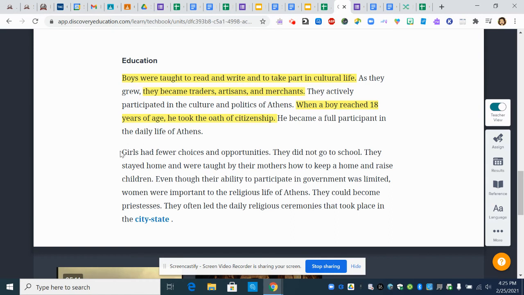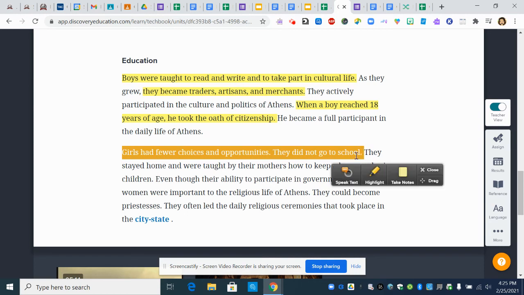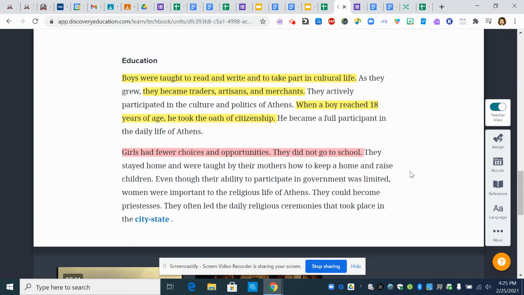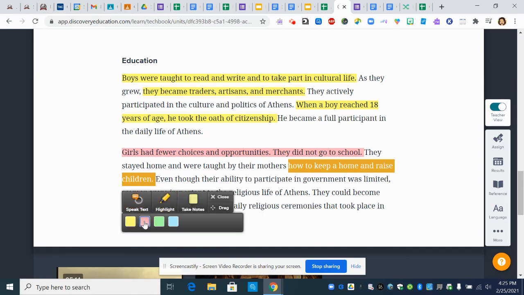They did not go to school. Okay, so that's important. They were not educated to read and write. They stayed home and were taught by their mothers how to keep a home and raise children. So I'm going to highlight that in pink.